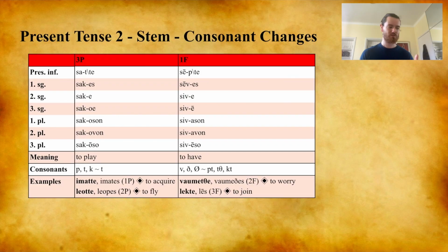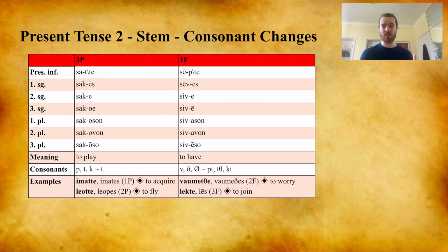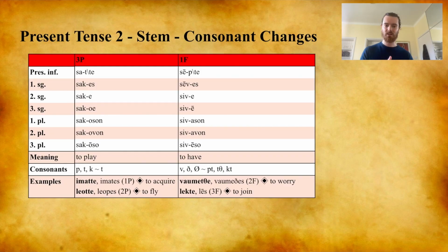The fricative subclass, where the consonants, or nothing, and we'll explain this in a second, are replaced by pt, th, and kt in the infinitive. Seves, I have. The stem ends in a v, which is replaced by pt in the infinitive. However, if the stem ends in a the, like valmedes, I worry, the infinitive will end in th, valmedthe, to worry. You also have examples where the stem ends in a vowel. Les, which is the stem le, and the ending es, the two a's combine and make a long es, and that absent vowel becomes a k in the infinitive ending kte, lekte. So you have les, I join, lekte, to join.